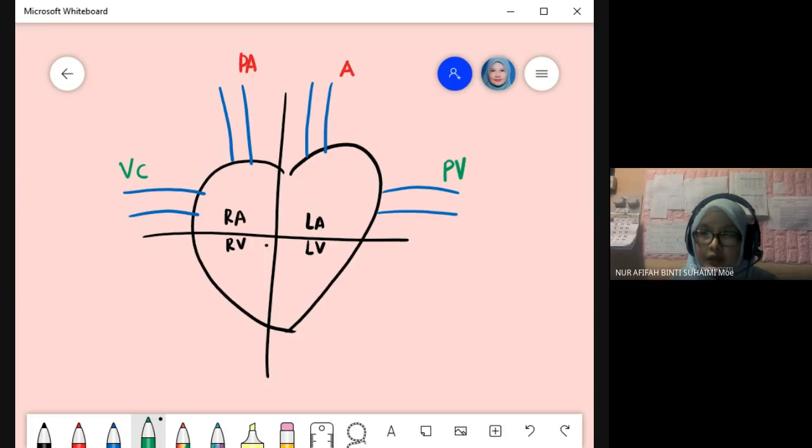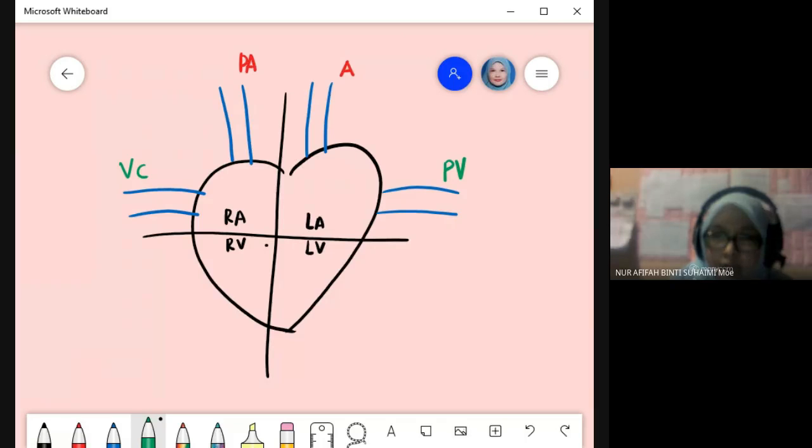Okay, both are vein. Now if the question asks you the flow of the blood into the heart, we start with vena cava. We can start with vena cava lah, because we want to get the oxygen.